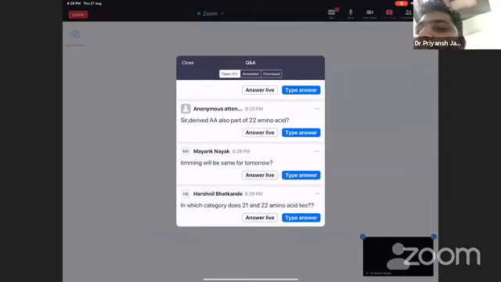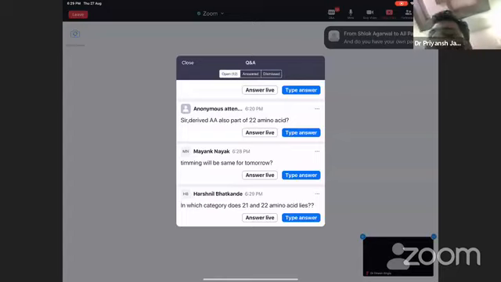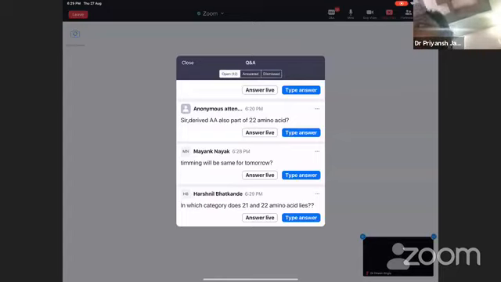The 21st and 22nd amino acids are recently classified. So depending on which subcategory you are talking about, they will belong to that category. For example, if you ask whether they are ketogenic, glucogenic, or keto plus glucogenic, they will be glucogenic. The reason we have not written the name is because we have written remaining all. So wherever we have written remaining all, these 21st and 22nd go there. So the 21st and 22nd are non-essential, water insoluble, and glucogenic amino acids.